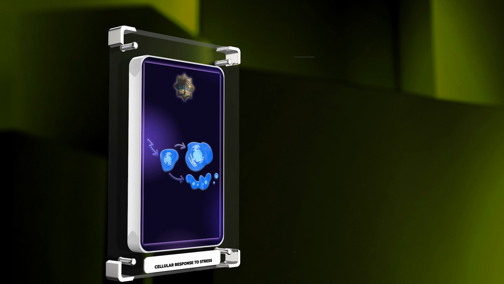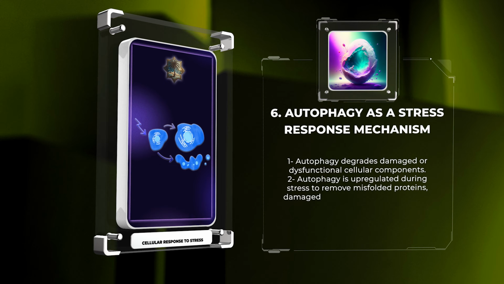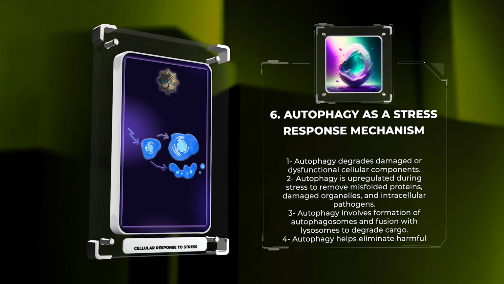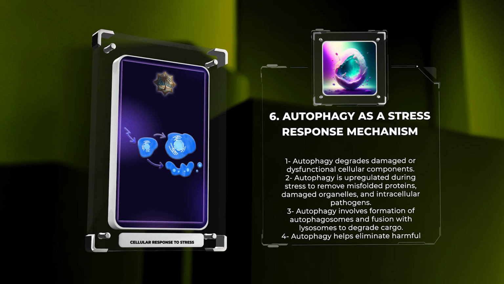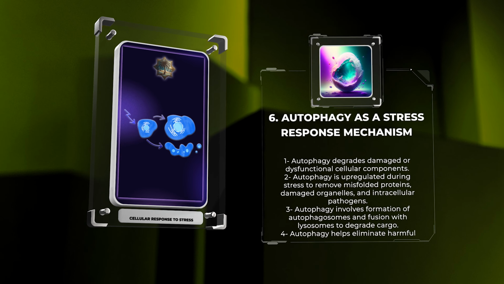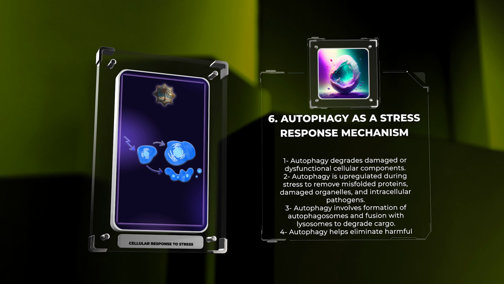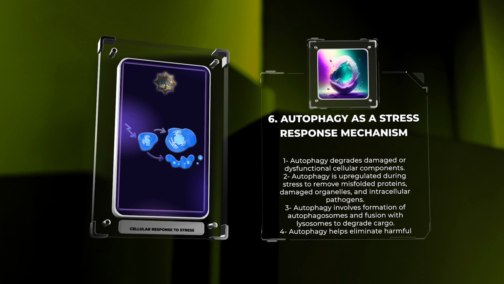Autophagy is an essential cellular process that degrades damaged or dysfunctional cellular components to maintain cellular homeostasis. During stress, autophagy is upregulated to remove misfolded proteins, damaged organelles, and intracellular pathogens.